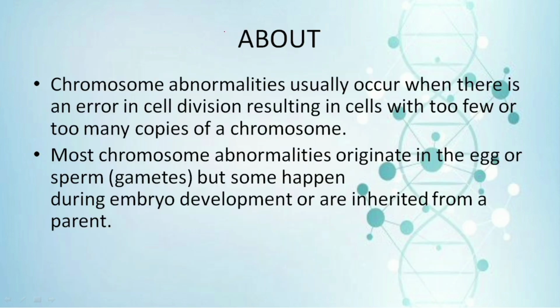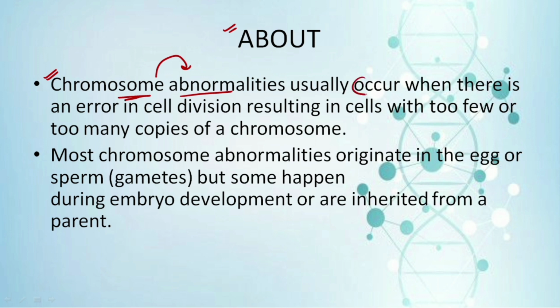Now let's understand what chromosomal abnormalities are all about. As the word suggests, abnormalities: when the chromosomes have some abnormal behavior, or when there occurs some kind of dysfunctioning in the chromosomes, chromosomal abnormalities occur.